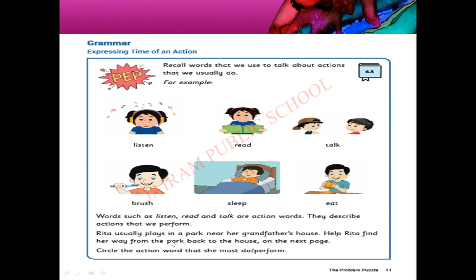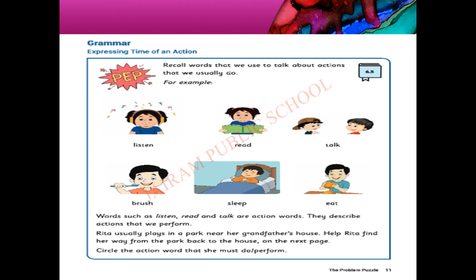Rita usually plays in a park near her grandfather's house. Help Rita find her way from the park back to the house on the next page. So we have to find the way for her. We are going to help Rita to reach the park. How can we help? We have to circle the action word. By circling the action word, we have to help Rita.